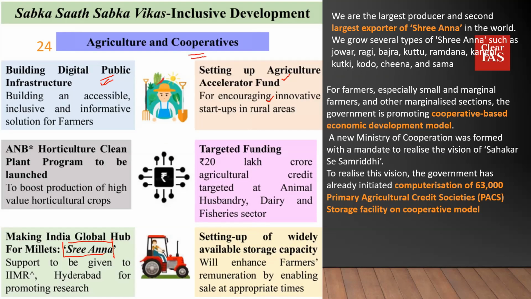For example, one difficulty that farmers in rural India face is regarding storage facilities. After they harvest, they do not have adequate storage facilities to store their products, which means they are forced to sell their products, especially the perishables, at any price they get, without realizing the price that they really want to get, right?